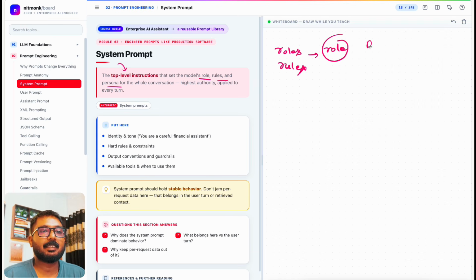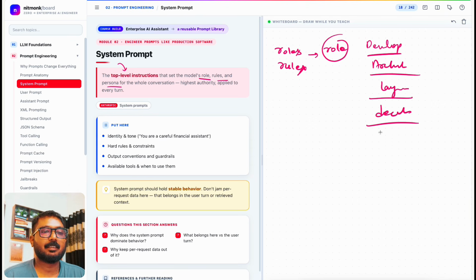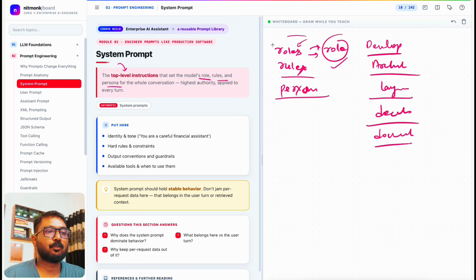It could be, let's say, a developer, an architect, a lawyer, a doctor, or a document writer. So one role we can give. Then rules, and then persona, right? So these are the RRP, if you remember: role, rules, persona.